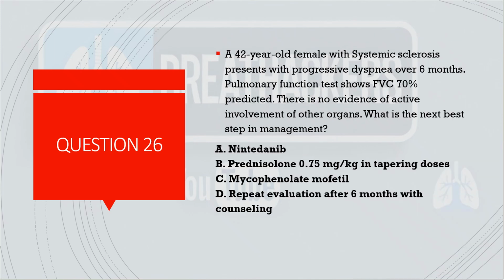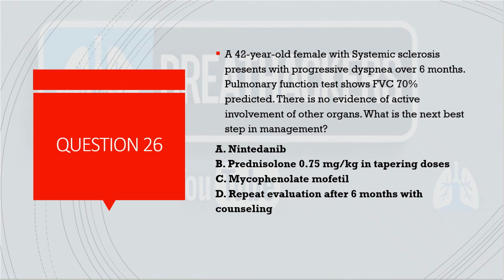Coming to the next question. 42-year-old female, systemic sclerosis, progressive dyspnea for last 6 months, PFT shows FVC of 70%, no evidence of any other organ involvement. What is the next best step in management? So, nintedanib, I think they have given FVC 70%, so that makes nintedanib out of the criteria.